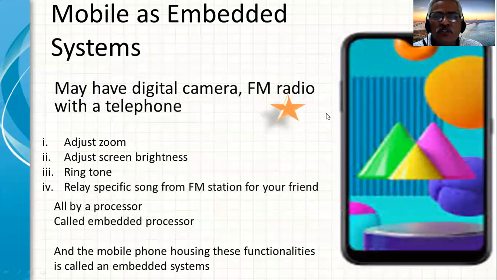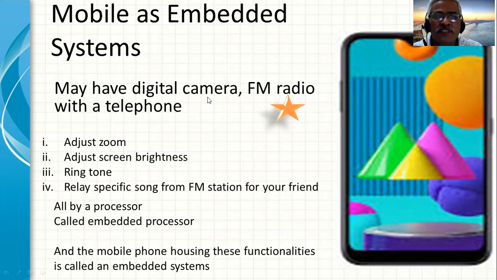Then let's consider the case of a mobile phone. Generally, mobile phones these days are equipped with a number of other facilities like the camera and the FM radio, apart from the telephone. So what can you do as a user with this mobile?